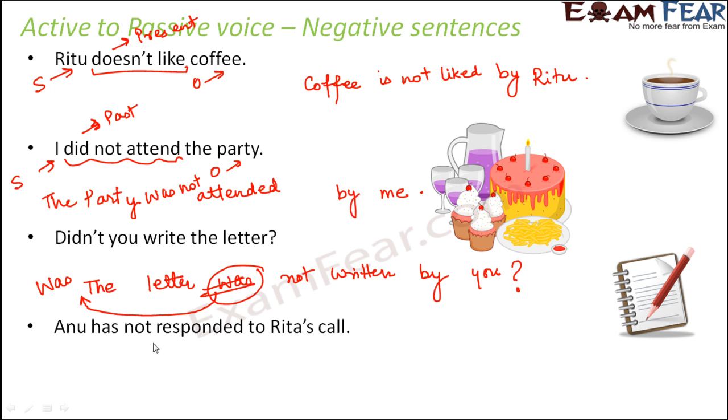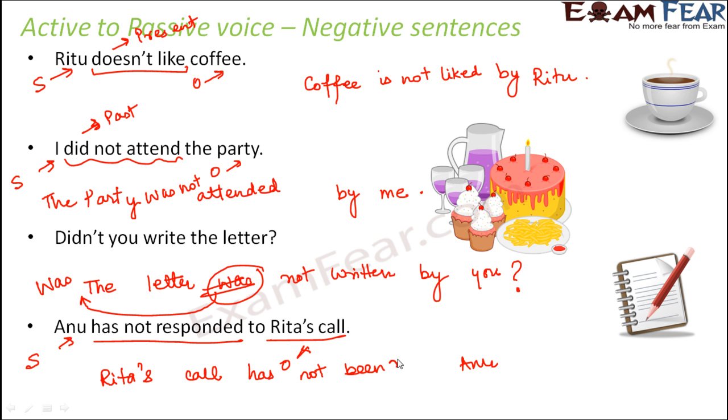Fourth one is Anu has not responded to Rita's call. Here Rita's call is the object, Anu is the subject. So Rita's call will become the subject, Anu will become the object. Has not responded: has responded becomes has been responded. So Rita's call has not been responded.